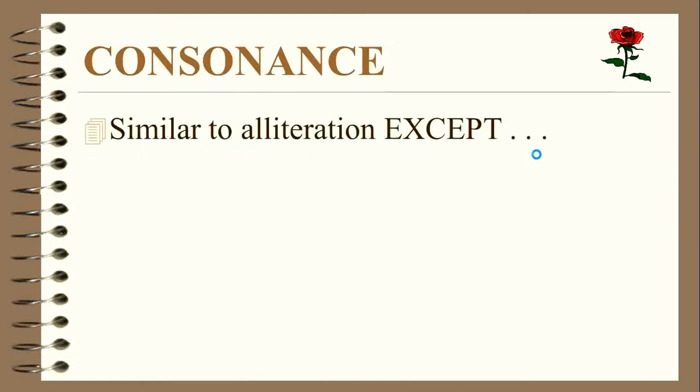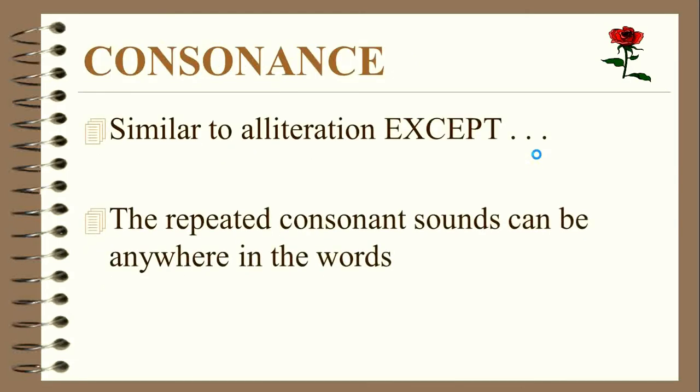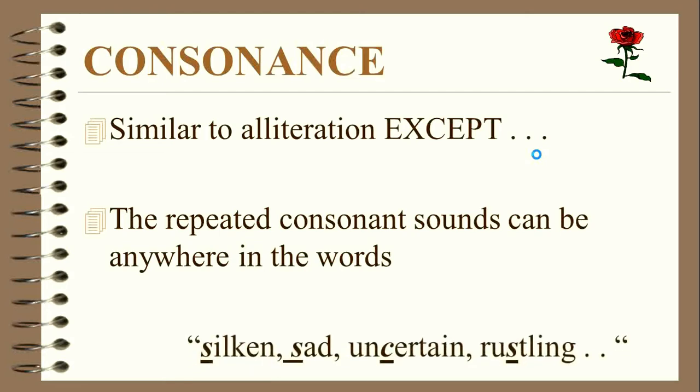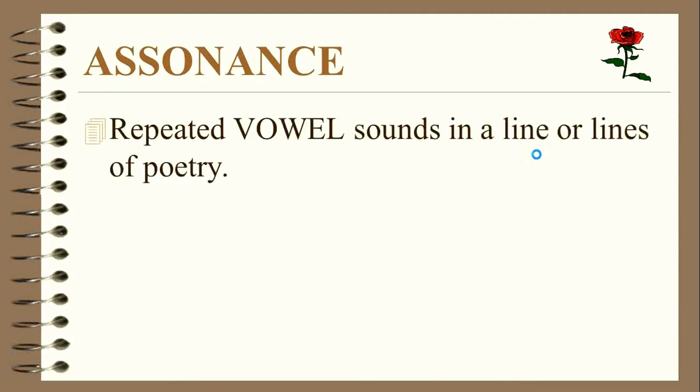Consonance. It's similar to alliteration except the repeated consonant sounds can be anywhere in the words. Consonance is the consonant-focused counterpart of assonance. It involves the repetition of consonant sounds in the middle or at the end of words, as distinguished from alliteration where the initial sound is repeated. Example: silken, sad, uncertain, resting.